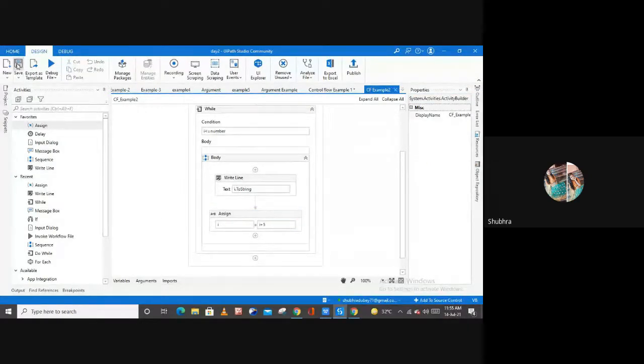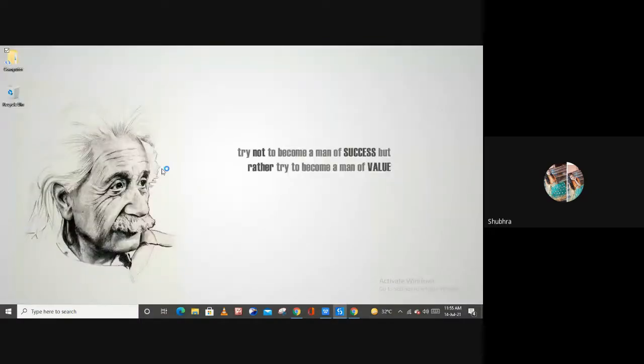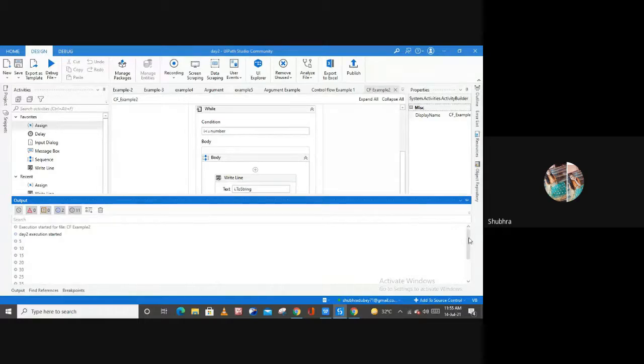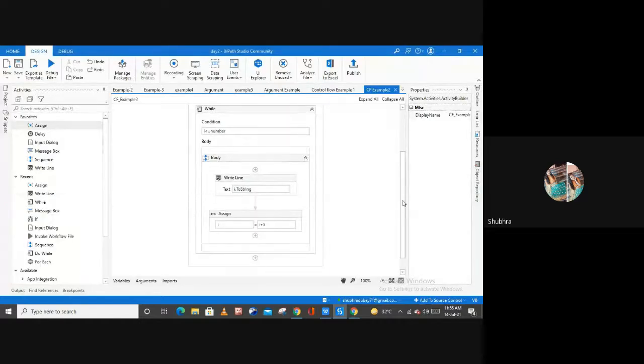Now let me save this process, and first let me run this. Right, and now let me show you the output in the output panel, and as you can see, the numbers are printed here: 5, 10, 15, 20, and so on up to 50 with the increment of 5, right? So all the numbers are printed here with the increment of 5, starting from 5 and ending at 50, right?